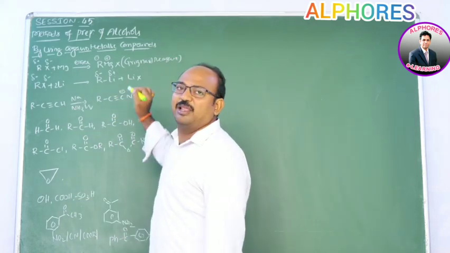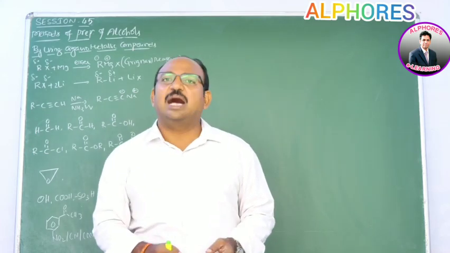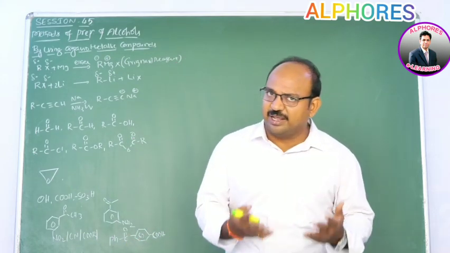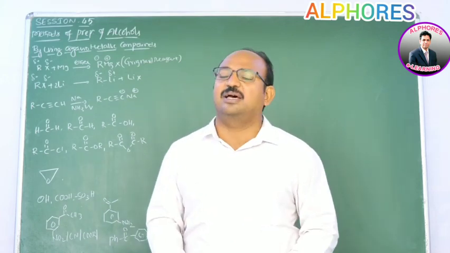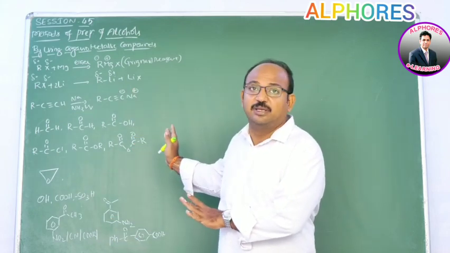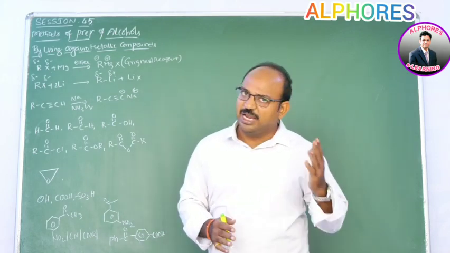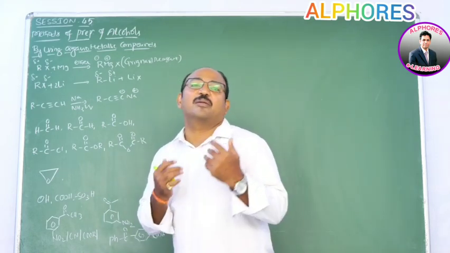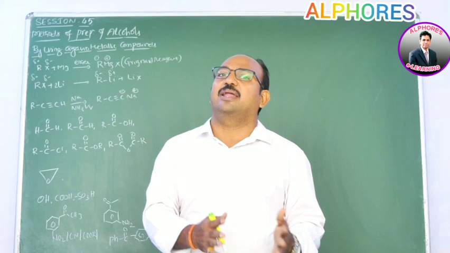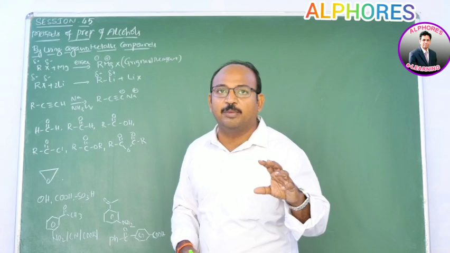Such organometallic compounds, upon reaction with carbonyl compounds, means aldehydes or ketones, carboxylic acid halides, carboxylic acid anhydrides, carboxylic acid esters, and epoxides, with all these they are able to form alcohols. Organometallic compounds upon reaction with carbonyl compounds: either aldehydes or ketones, and carboxylic acid halides, carboxylic acid esters, carboxylic acid anhydrides and epoxides. With all these they are able to form alcohols.